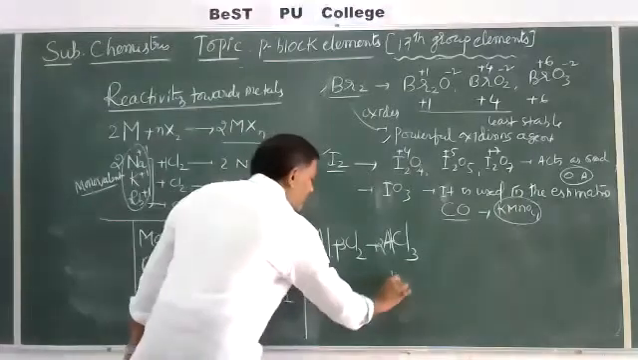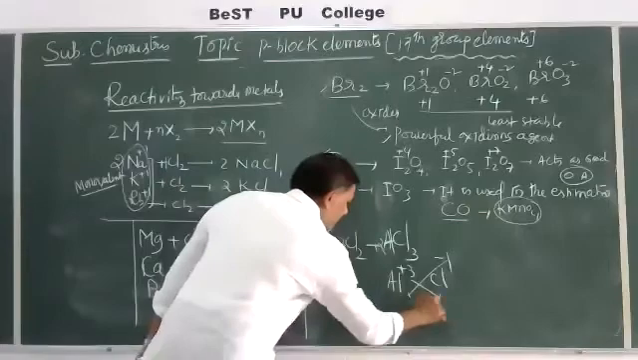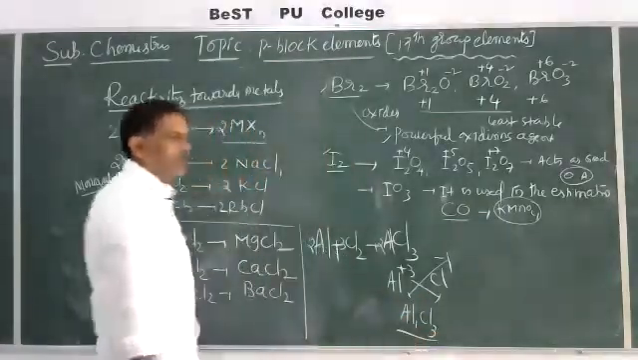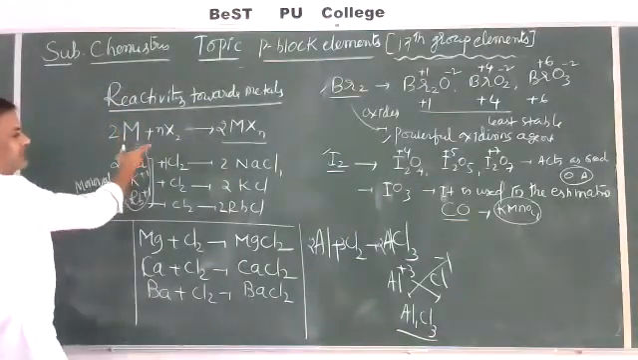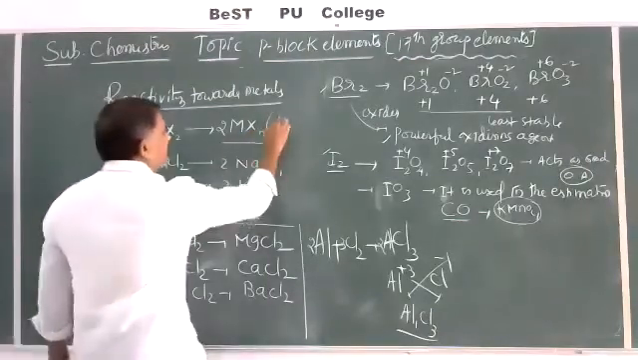So the aluminum is +3 and Cl is -1, by the crisscross method. Here we will get Al1 and Cl3, aluminum chloride. So when metals combine with the corresponding halogens, they give the corresponding metal halides. These are metal halides.